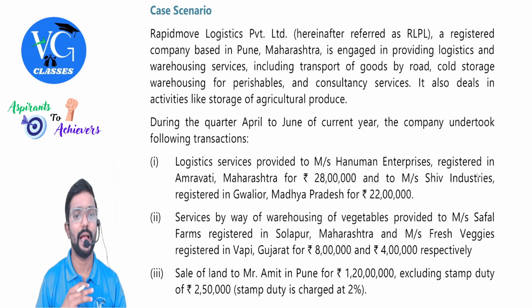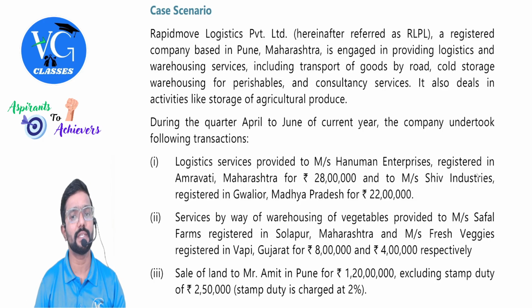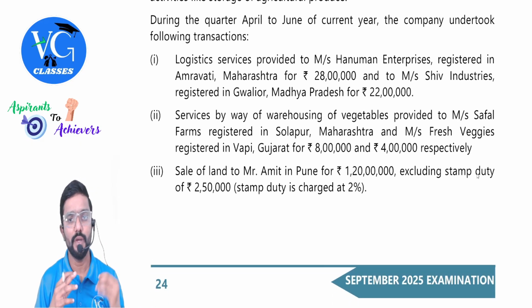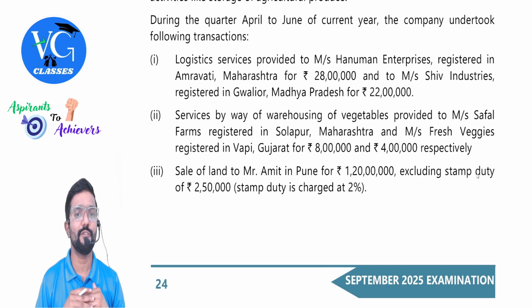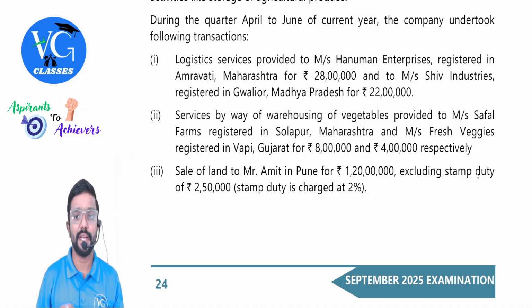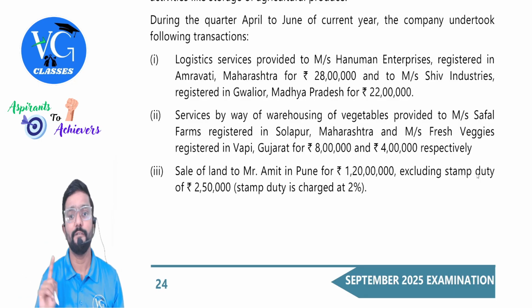It also deals in activities like storage of agricultural produce. During the quarter April to June, that is April, May, June of the current year, the company undertook the following transactions. Logistics services provided to Anuman Enterprises, registered in Amravati, Maharashtra, intra, for 28 lakh, and Shiv Industry, registered in Gwalior, Madhya Pradesh, inter, for 22 lakh.